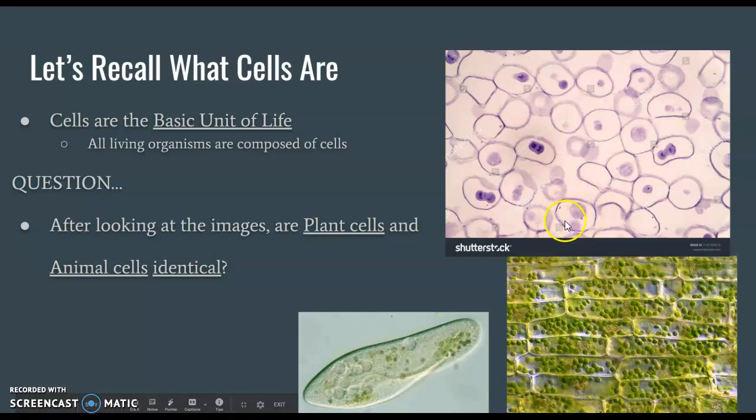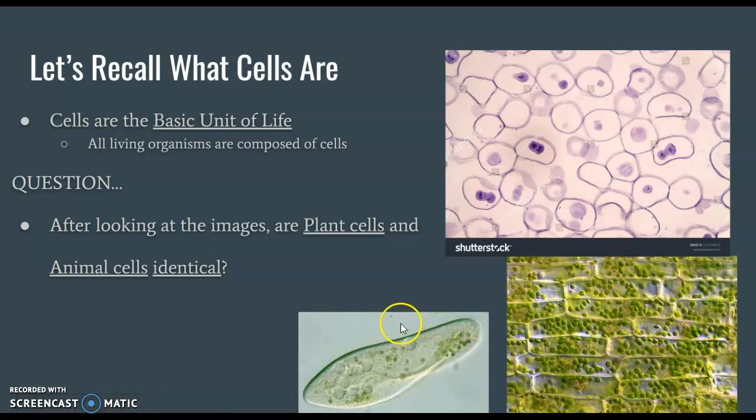Okay, the purple, they were actually dyed with methylene blue to help us really see them under the microscope a little bit better, so that's why they're purple. Okay, but the plant cell, it's green, it's brick-like shape, whereas your animal cells, okay, are going to be circular. Also notice that these two images, your cheek cells and your plant cells, are multicellular, meaning made up of many cells, whereas your protist is only made up of one cell, okay?